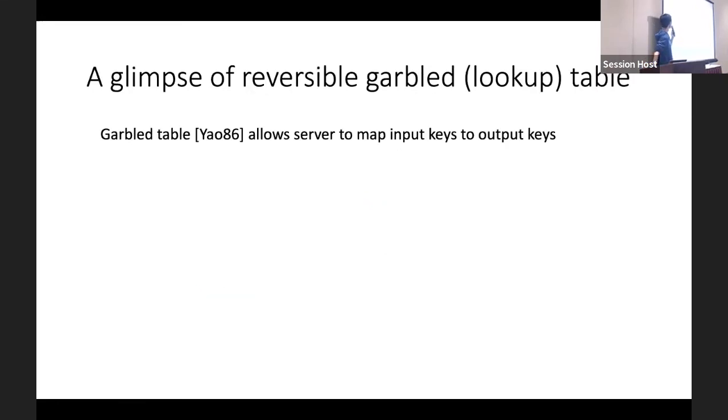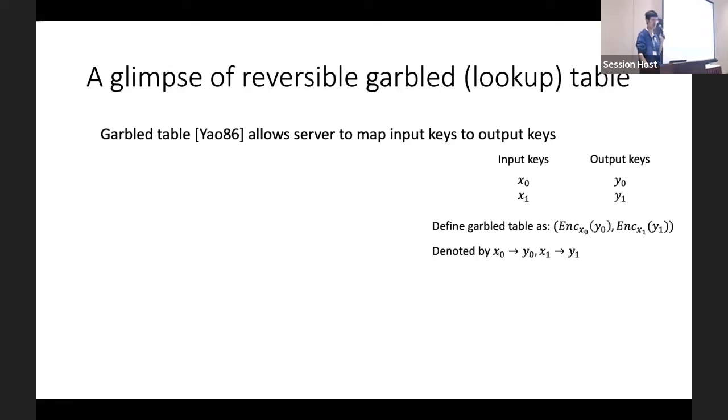So a garbled table or lookup table is a well-known construction in the classical world. And we can use this construction to allow the server to map input keys to output keys. As a simple example, if the input keys are x0 and x1, and the corresponding output keys are y0 and y1, we can define the garbled table as an encryption of y1 under x1, and an encryption of y0 under x0. And this is denoted in our work by the following simplified notation, x0 to y0 and x1 to y1.